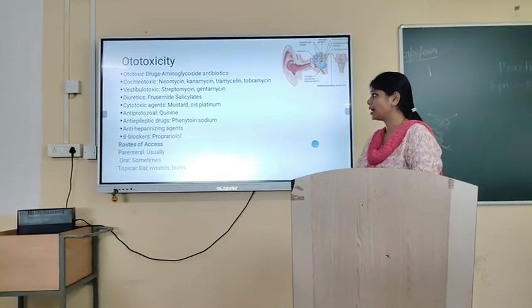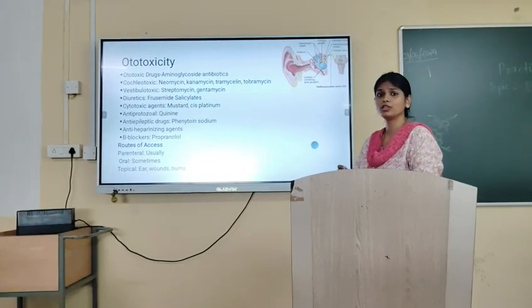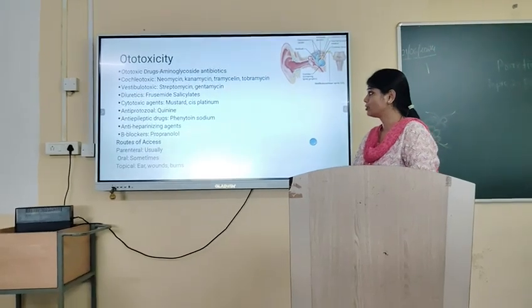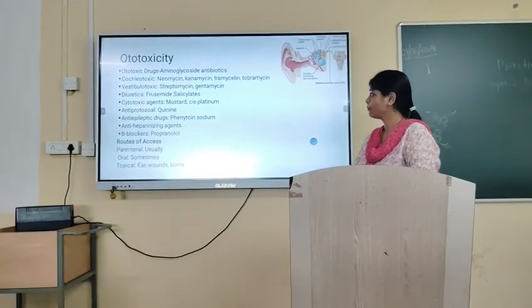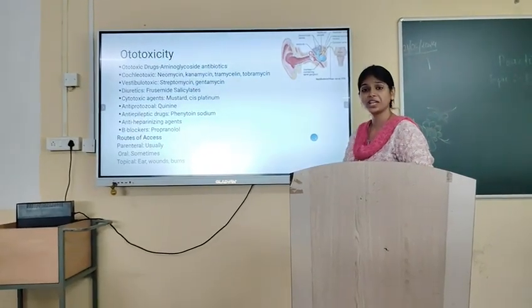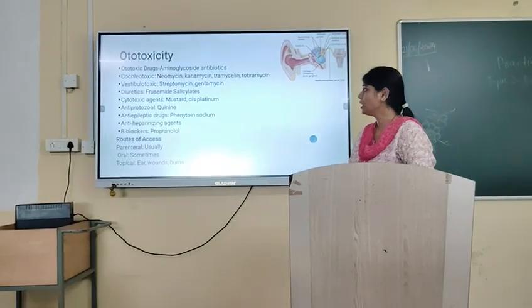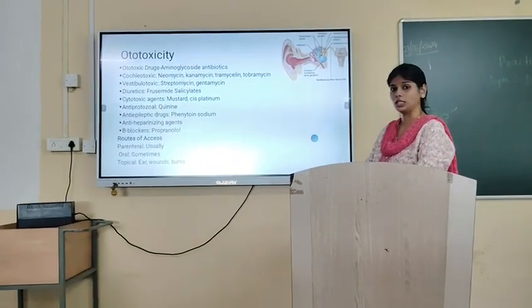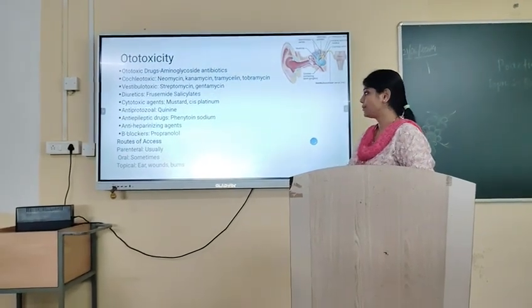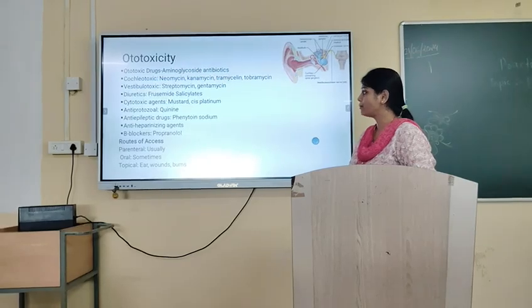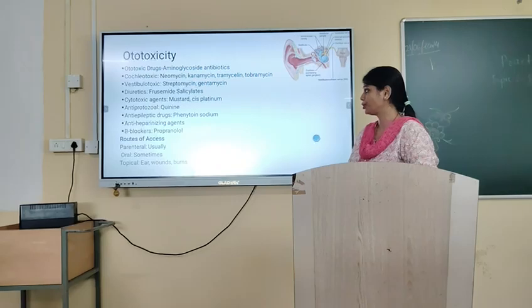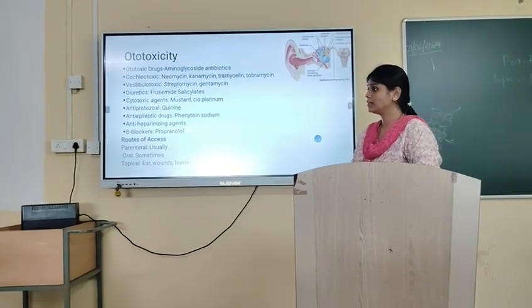Certain diuretics can also cause ototoxicity, that is furosemide and ethacrynic acid. Toxic agents like mustard and platinum compounds are also agents that cause ototoxicity. Then the antiprotozoal quinine, which is used for a person who has malaria. Antiepileptic drugs like phenytoin sodium, antihypertensive agents and beta blockers are drugs which can also cause ototoxicity.